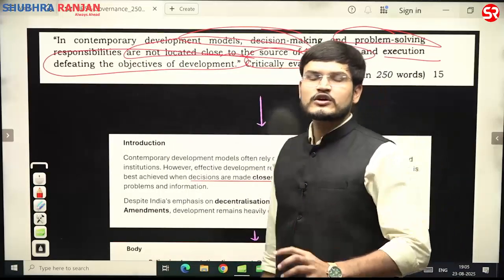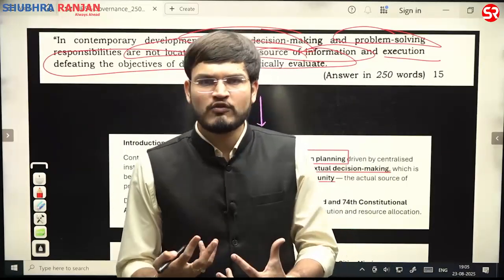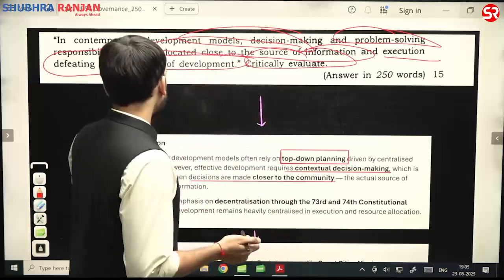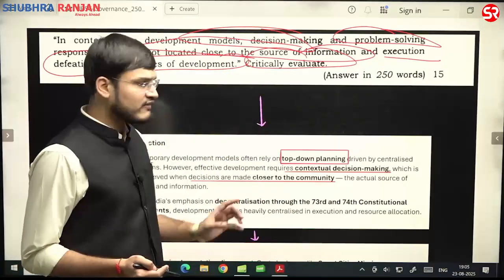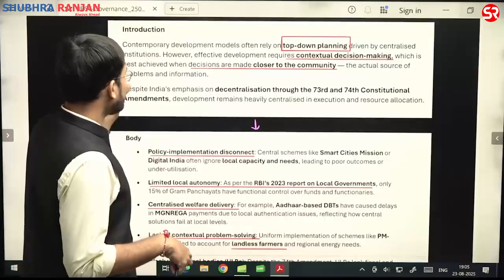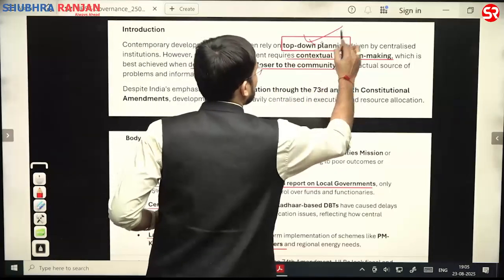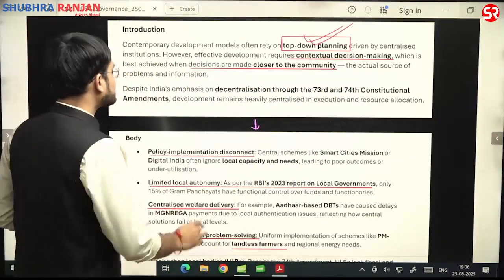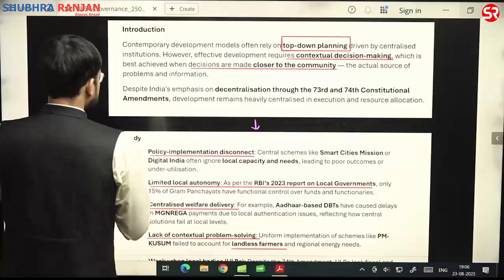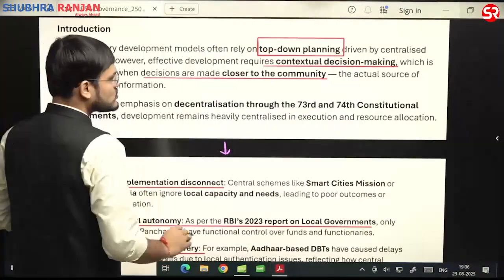That is, they are talking about top-down type of bureaucracy, top-down type of policy making. They are talking about contemporary development models being inclined toward bureaucratic structures, and thereby they often rely on top-down planning driven by centralized institutions. However, effective development requires contextual decision making.